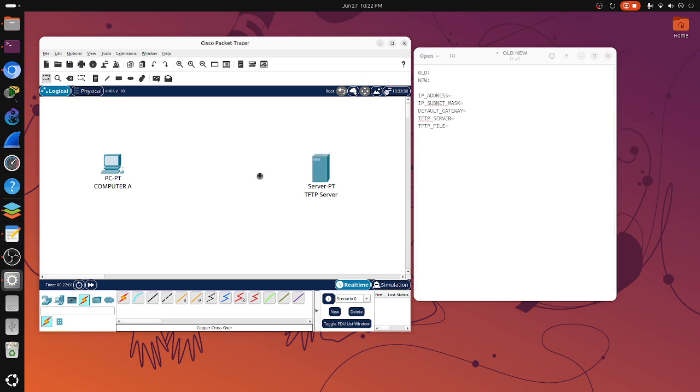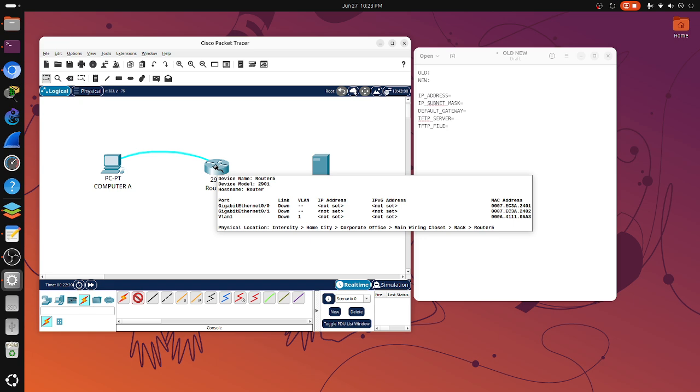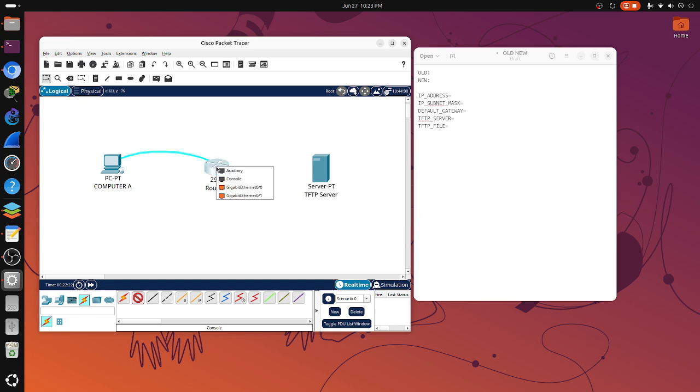Hi there everyone, in this video we'll try to perform an emergency recovery on a router using TFTP and ROMMON. Let's pick a router here and let's connect to it via console. Because in a real world scenario you just don't click the router, you either connect to it physically, or remotely using SSH or Telnet, and console if physical.